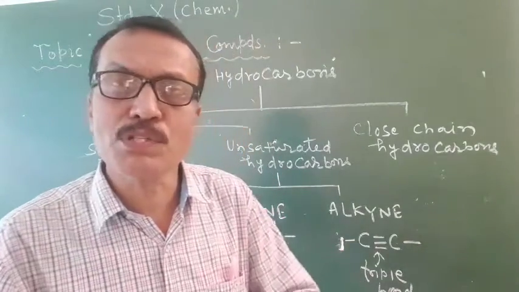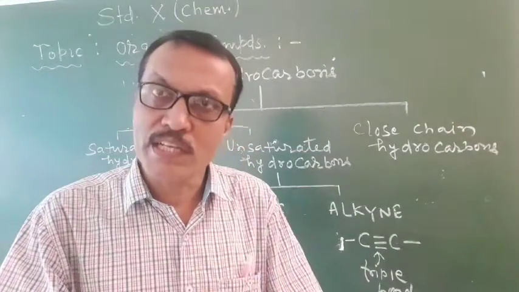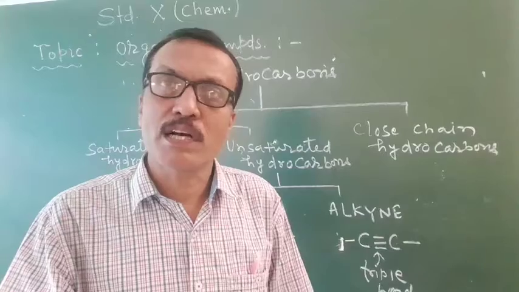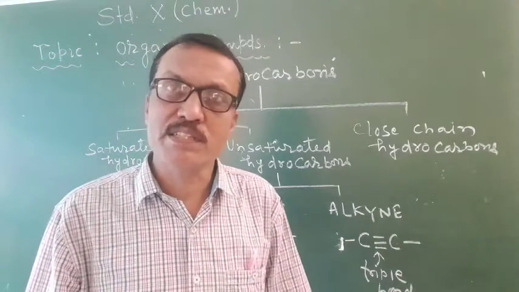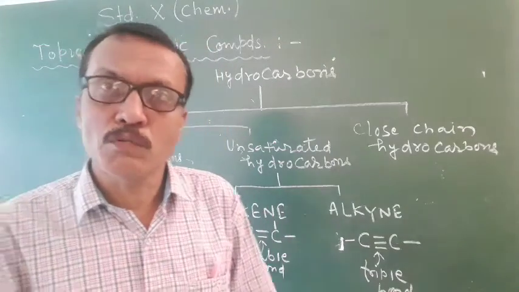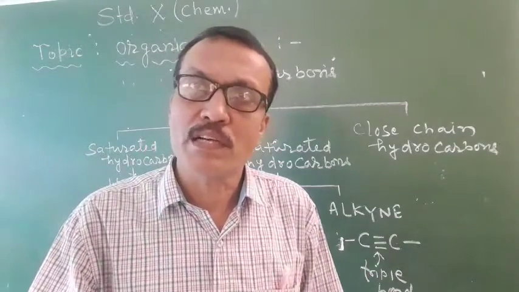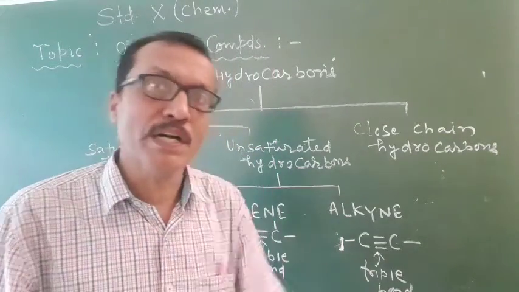And hydrocarbons whose name ends in ene contain double bond between carbon and carbon atoms. And hydrocarbons whose name ends in ane contain single covalent bond between carbon and carbon atoms. So you must keep this in your mind.